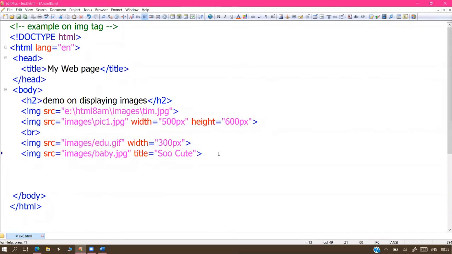Okay, but the length of the program is very high, right? If you're using n number of images, like the Flipkart app, so many images are there. If every time we use image source, the path of the image, the length of the program is very high, right?